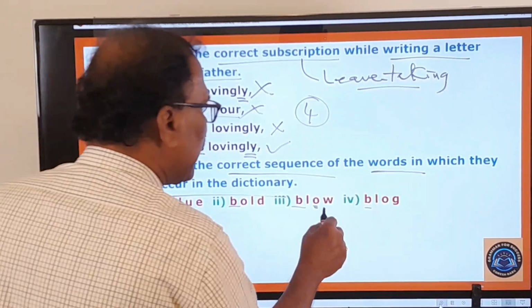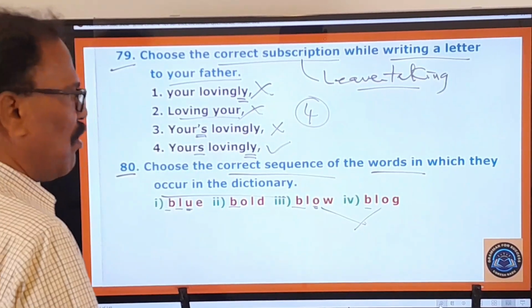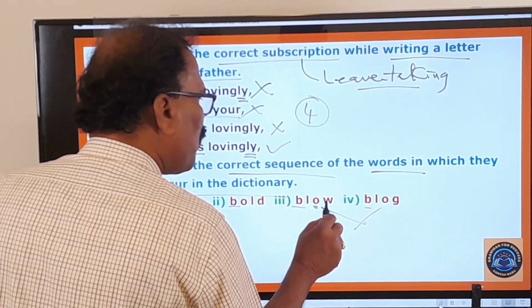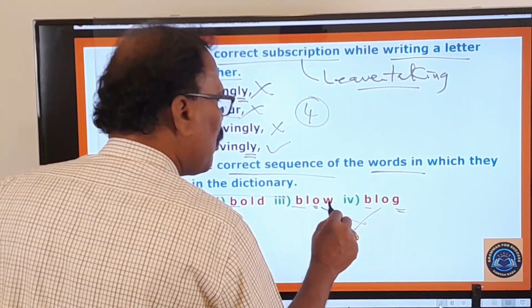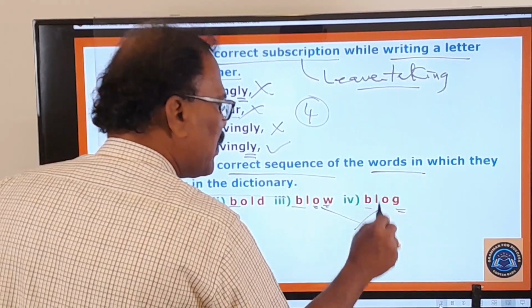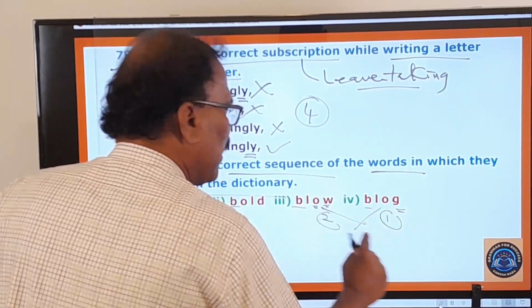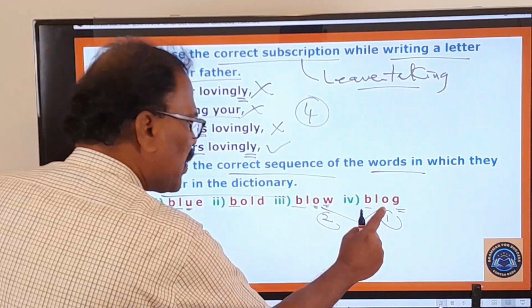So now there is a tie between these two words. How to break the tie? So BLO, BLO. After BLO what is there? Here G is there, here W is there. Which comes first? G comes first, therefore this is the first one and this is the second one. So the tie is broken here.